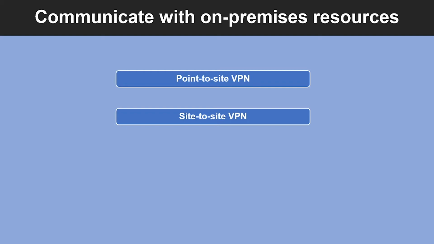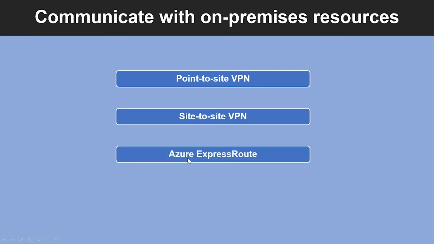This connection type enables any on-premises resources that you authorize to access a virtual network. The communication between your on-premises VPN device and an Azure VPN gateway is sent through an encrypted tunnel over the internet. And the third type is through Azure ExpressRoute.